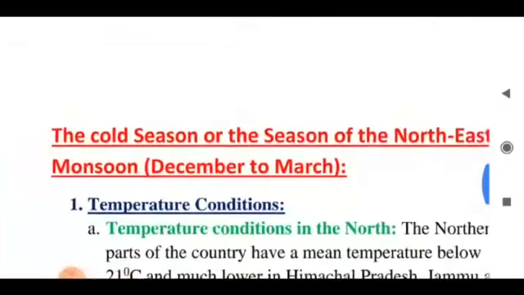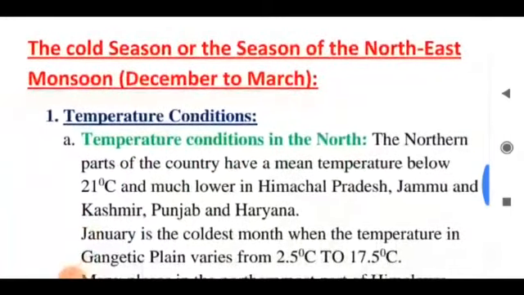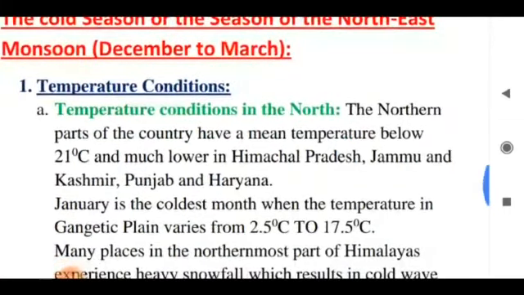Next, the cold season. At first, temperature conditions in the north. January is the coldest month when the temperature in Gangetic Plain varies from 2.5 degrees Celsius to 17.5 degrees Celsius.